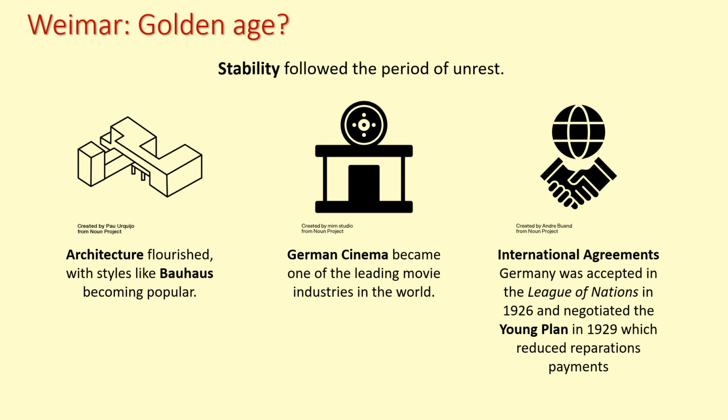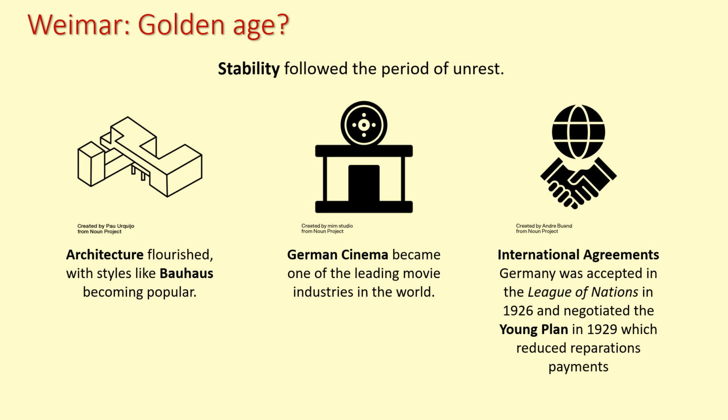And at the same time that you've got this development of culture in Weimar Germany, Germany is more accepted onto the world stage. So at the end of the First World War, an international organisation called the League of Nations had been formed. This was a bit like today's United Nations, where nations would meet together and discuss their problems to try and sort out any disagreements they had.